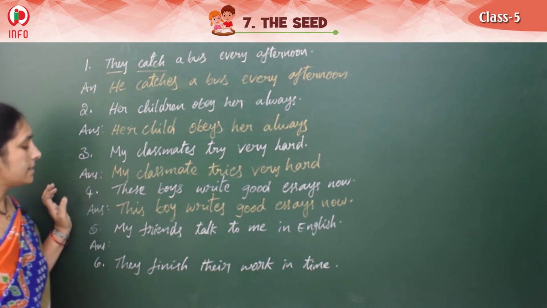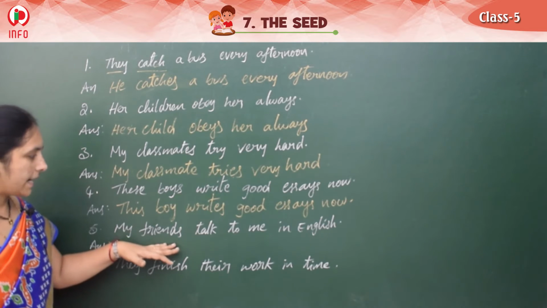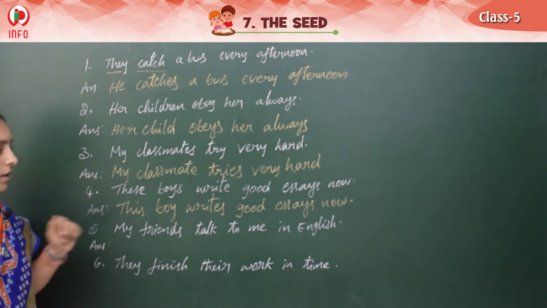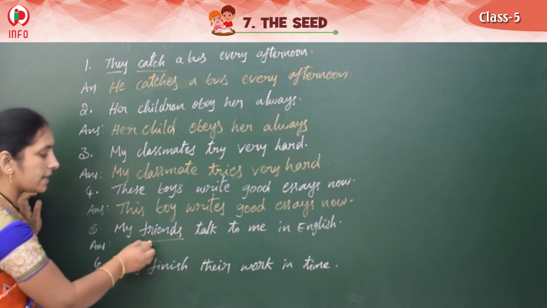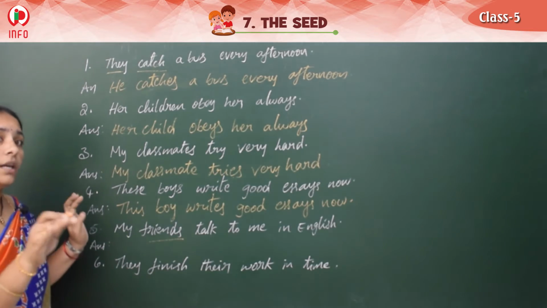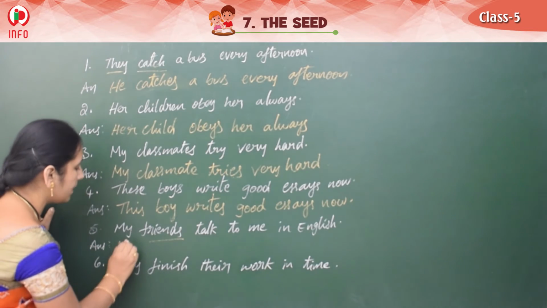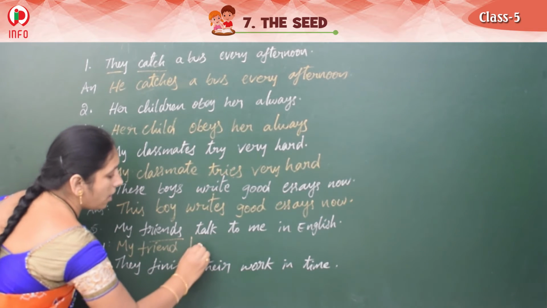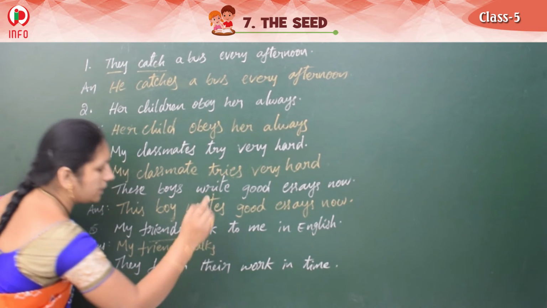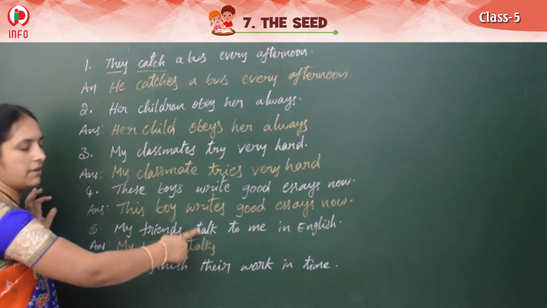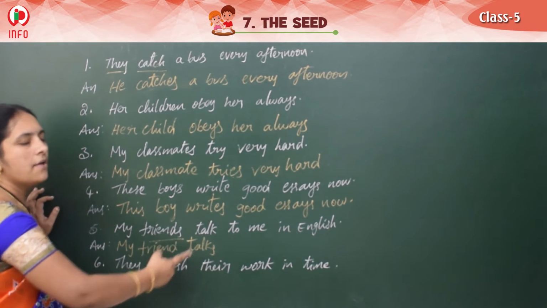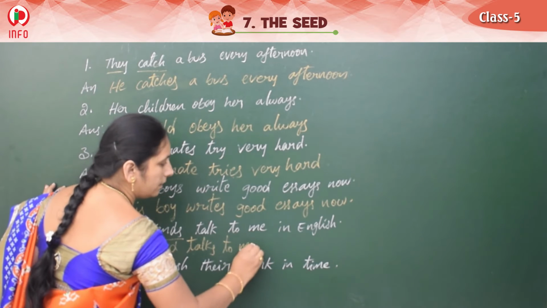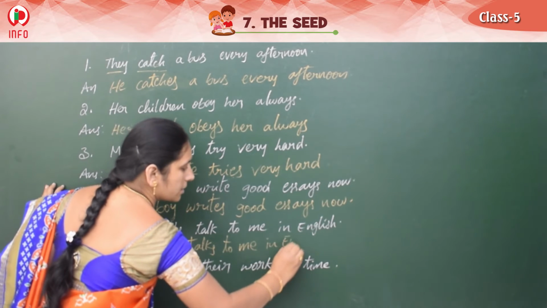Right? And see the next one. My friends talk to me in English. So friends, so many are there. But for only one person, we can say singular, meaning my friend talks. Here, plural subject, that's why V1. Here, singular subject, we should write V1 with s/es. So, talks to me in English.